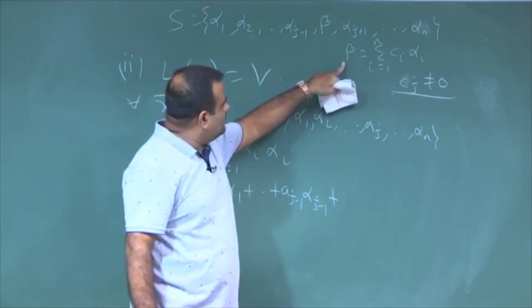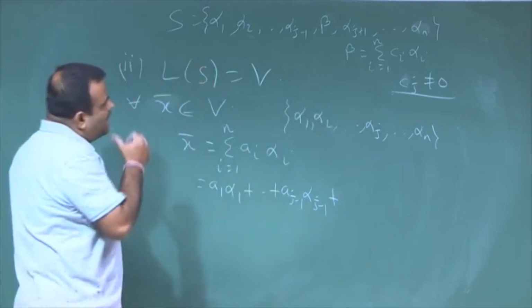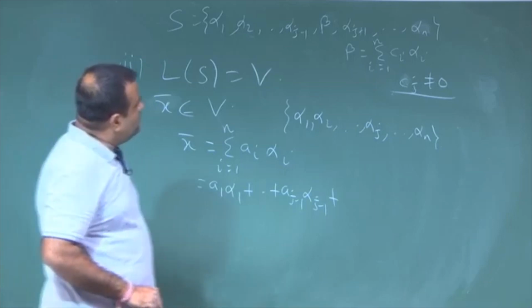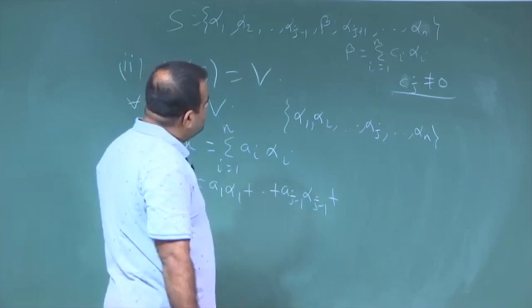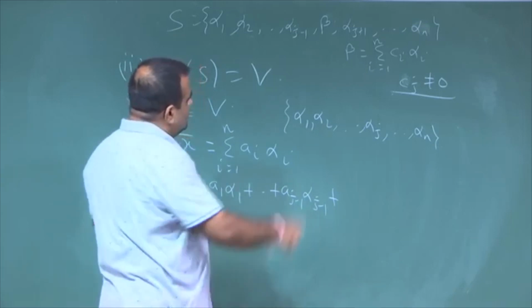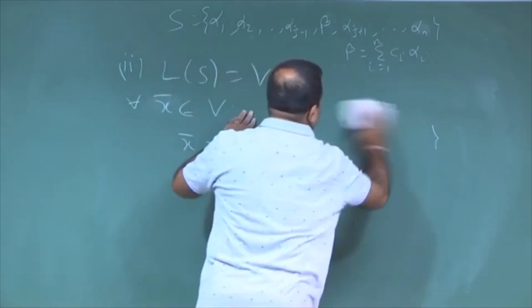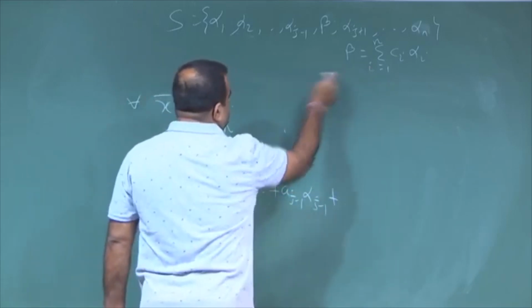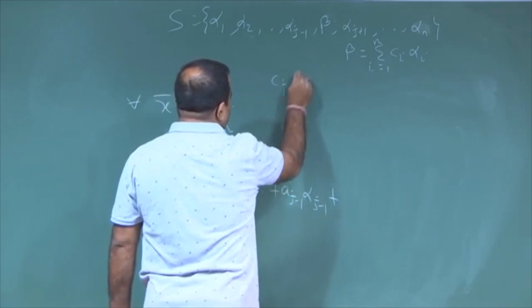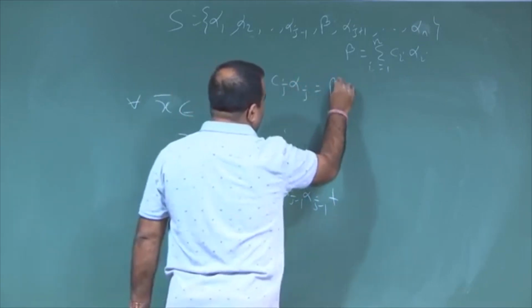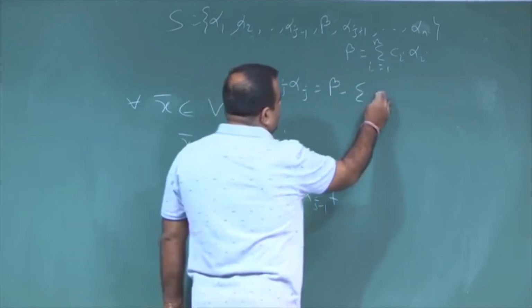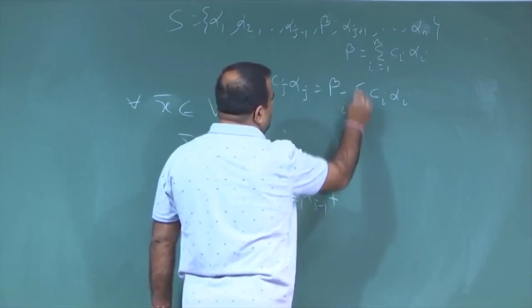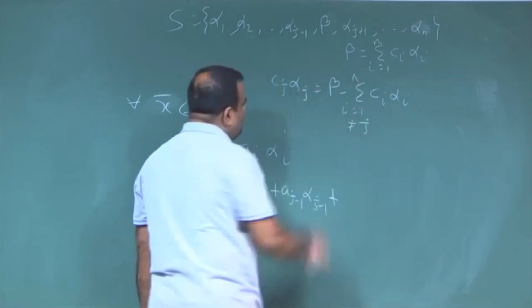Now, alpha j we can replace. So, how can we write this in terms of beta? We know C j alpha j is basically beta minus the summation of C i alpha i, where i is from 1 to n but i is not equal to j, because j we have already taken.